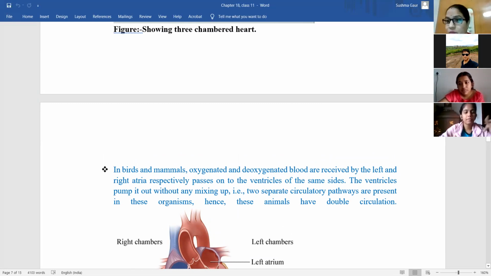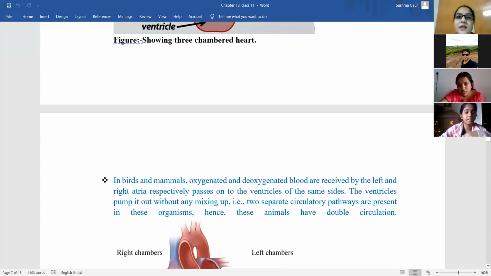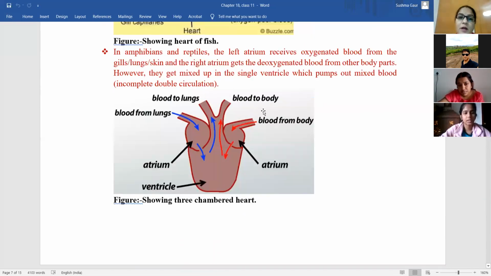Ma'am, in 4-chambered hearts, first deoxygenated blood from all the body parts enters the left auricle, then left ventricle, then they go to the lungs, and then from there it enters right auricle, right ventricle, and then to the other body parts, right? Yeah. So I'm asking the same for the 3-chambered hearts. When will it enter the lungs or gills?